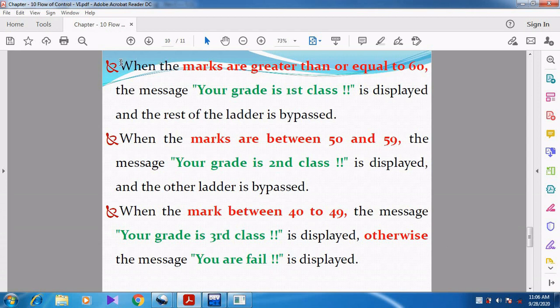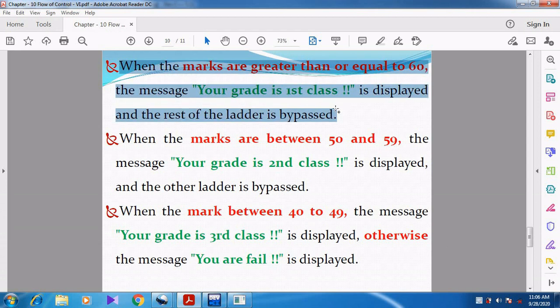Can you understand, students? So when the marks are greater than or equal to 60, what is the message? Your grade is first class is displayed and the rest of the ladder is bypassed. Whenever we give 60 and above, the first condition itself is true, so your grade is first class. Then the other statements are not executed.